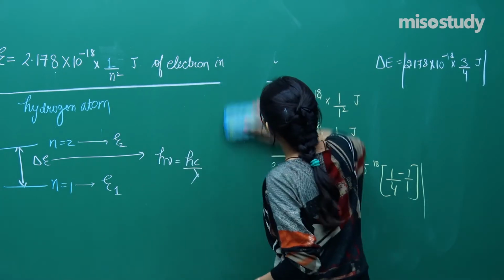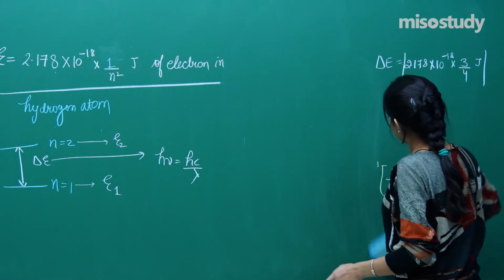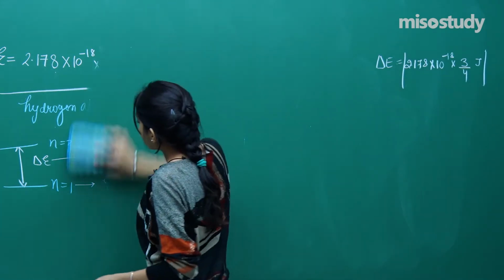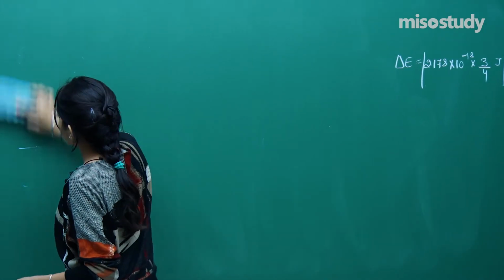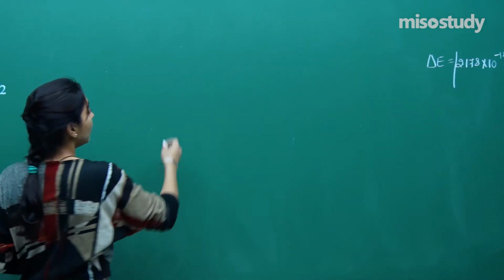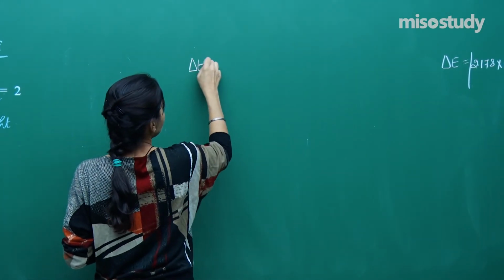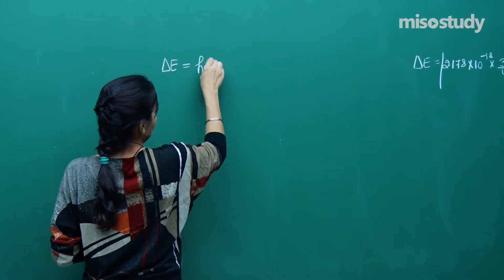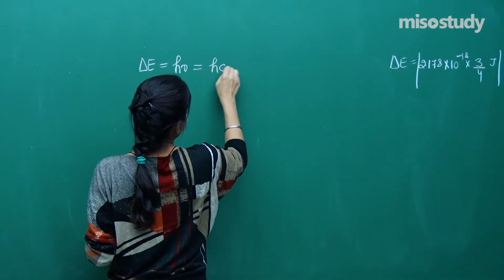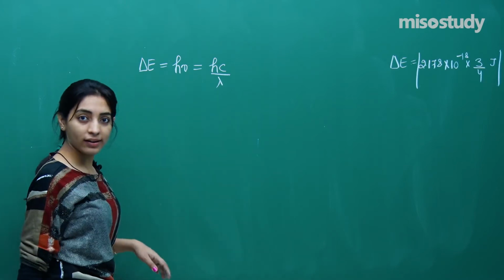Now moving further, can I now simply say that the difference in the energy will be equal to the energy of the radiation which is needed. So we know this difference is equal to energy of radiation, which is h nu, which is hc by lambda.